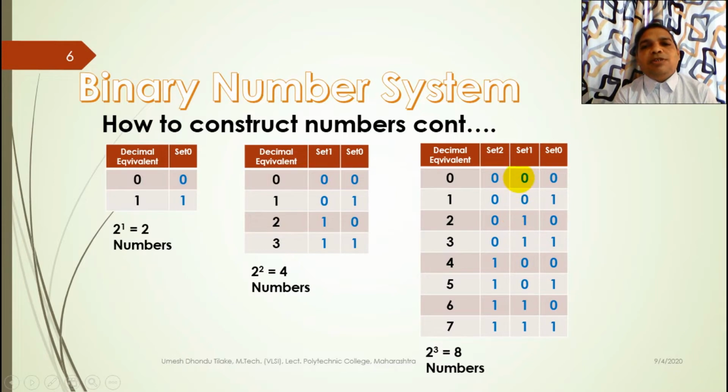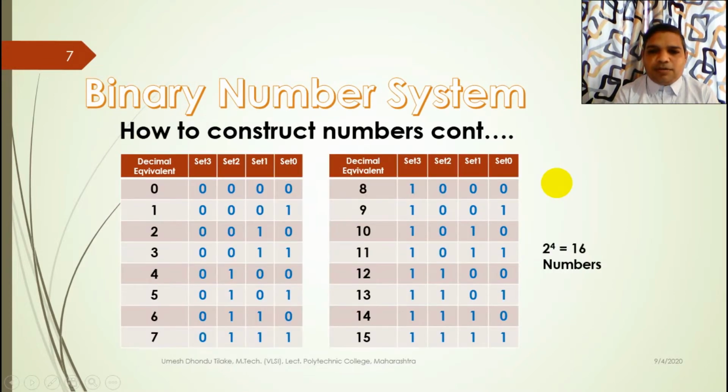Now what to do with set 2? Let's see. Now consider these 4 numbers: 00, 01, 10, 11. What we have done? We have repeated these 4 numbers again: 00, 01, 10, 11. You can see that this second set of 4 numbers is similar to the first set of 4 numbers.